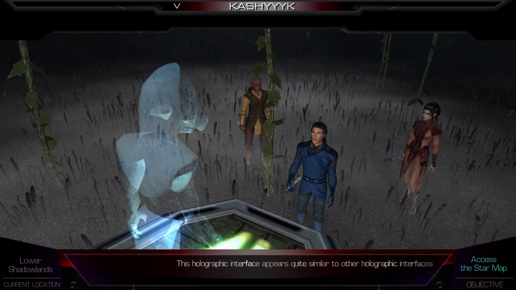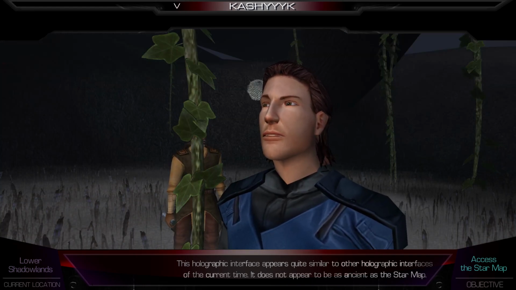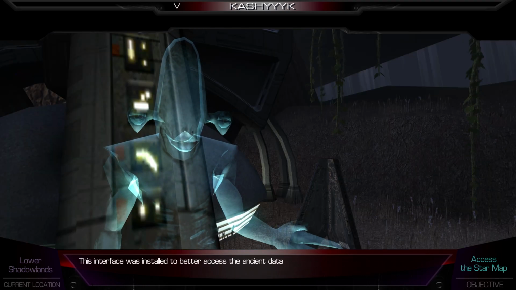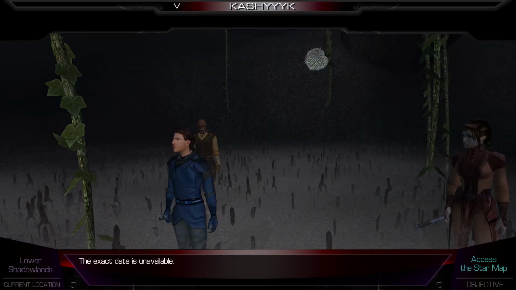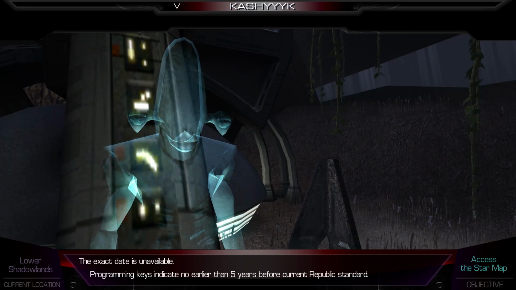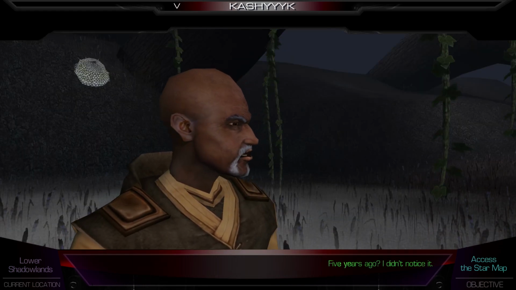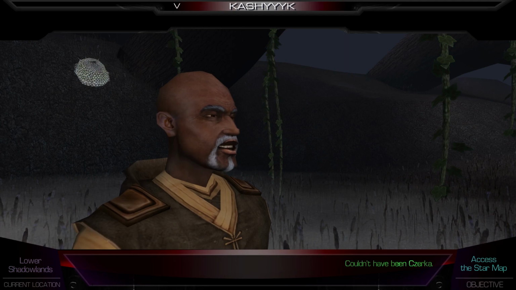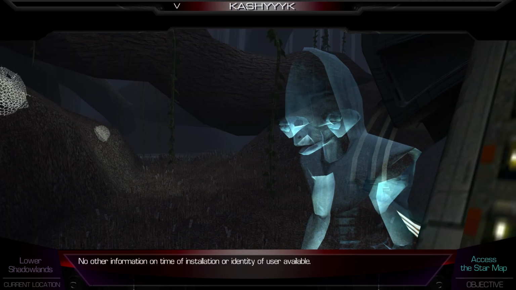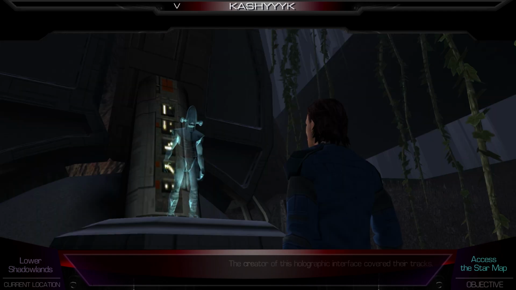This holographic interface appears quite similar to other holographic interfaces of the current time. It does not appear to be as ancient as the star map. This interface was installed to better access the ancient data stored within the pre-existing system. The exact date is unavailable. Programming keys indicate no earlier than 5 years before current Republic standard. 5 years ago. I didn't notice it. This must have been installed in strictest secrecy. No other information on time of installation or identity of user available. Likelihood of removal by user, 100%. The creator of this holographic interface covered their tracks.